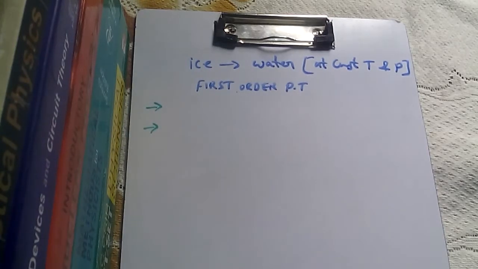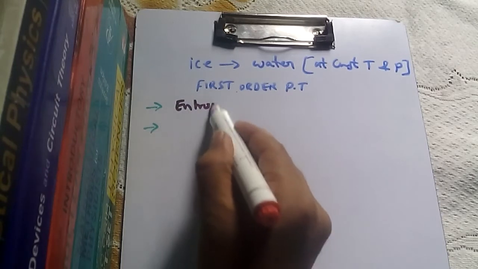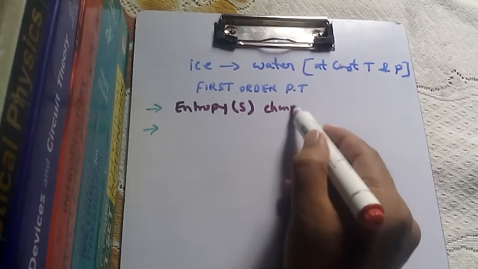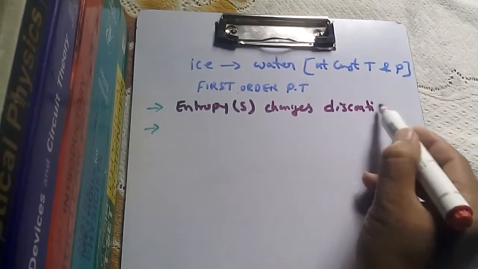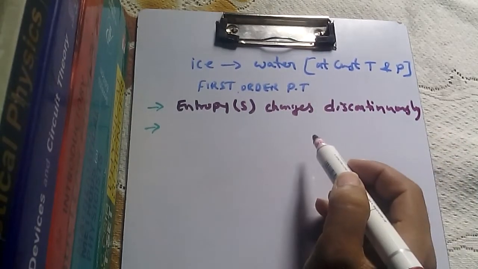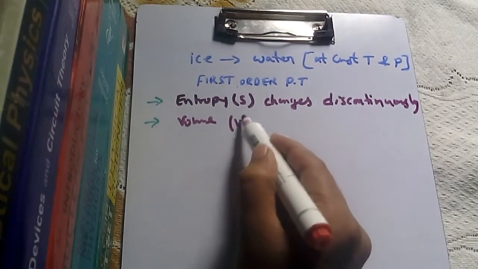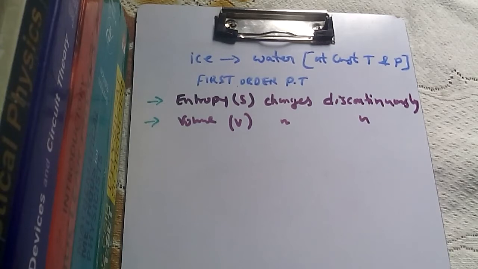They are: entropy changes discontinuously in first order phase transition, and we also know that volume also changes discontinuously in first order phase transition. So these are the two basic things that we know.